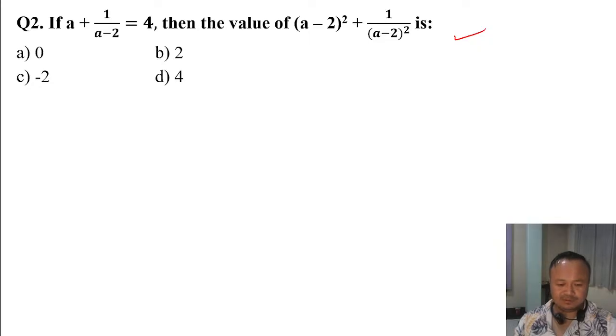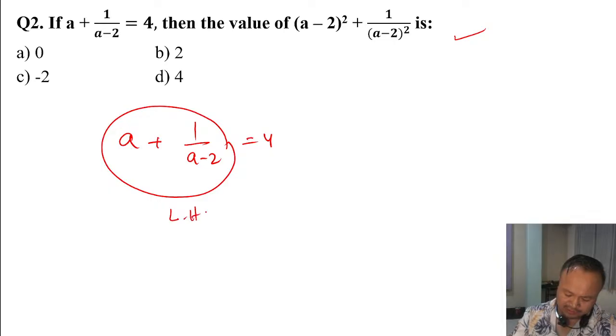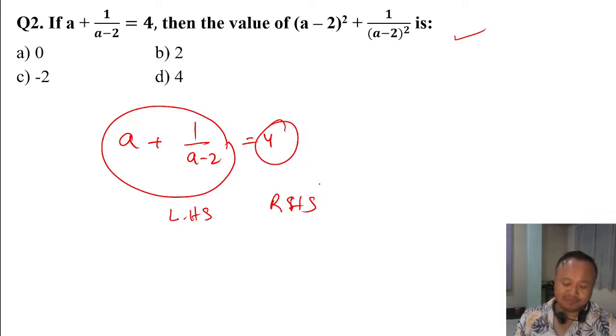Okay, let me do it for you for your convenience. Let me do it first. So the question is a plus 1 by a minus 2 is equal to 4. This is called left hand side and this is called right hand side. Left hand side should be equal to right hand side.